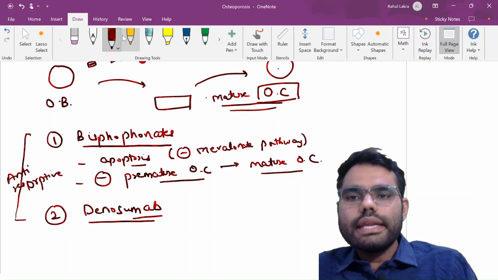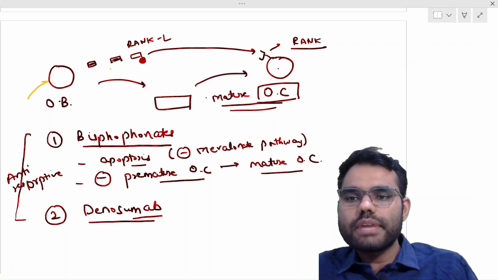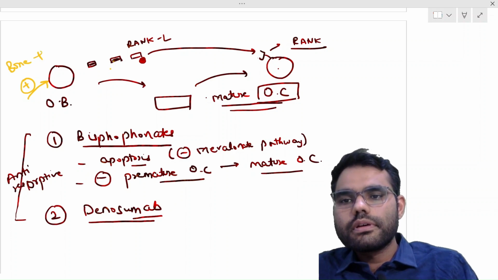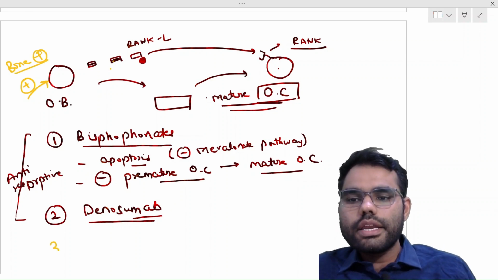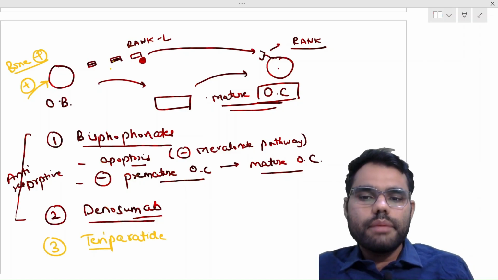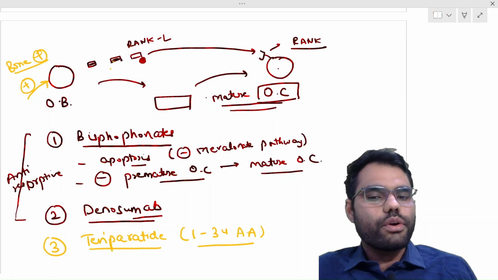Now there is a third category of drug which causes stimulation of osteoblasts, that is bone promoters. This third category of drug is teriparatide. Teriparatide is nothing but 1 to 34 amino acids of the parathyroid hormone.